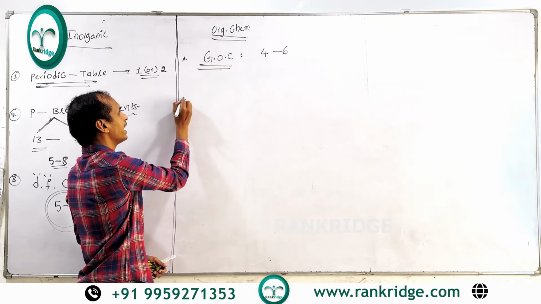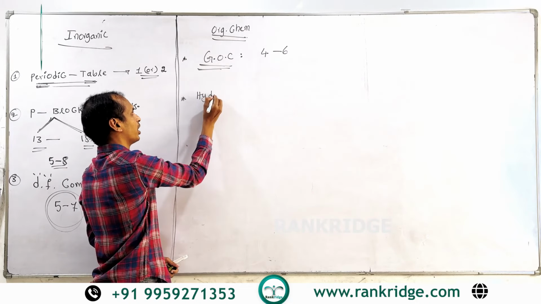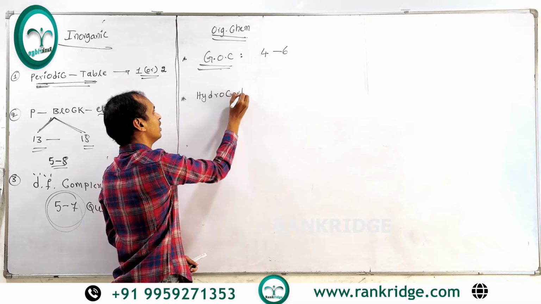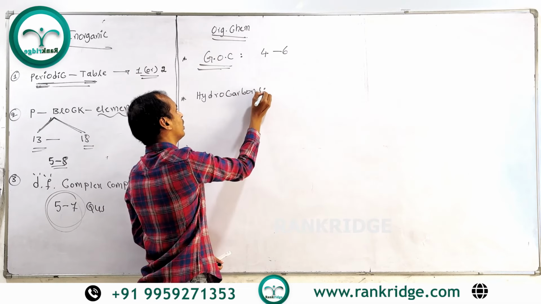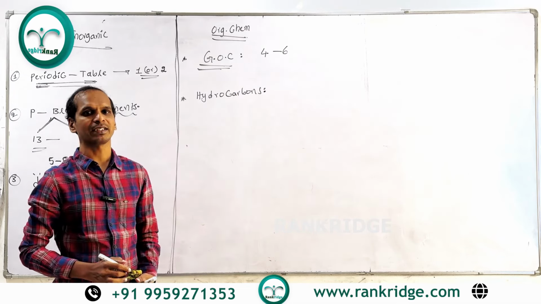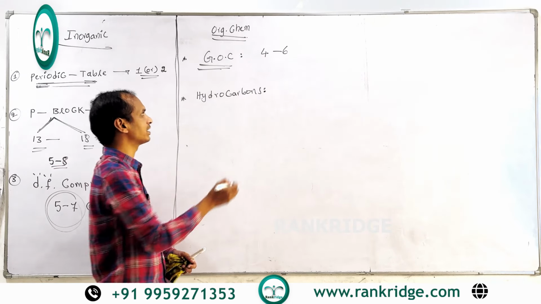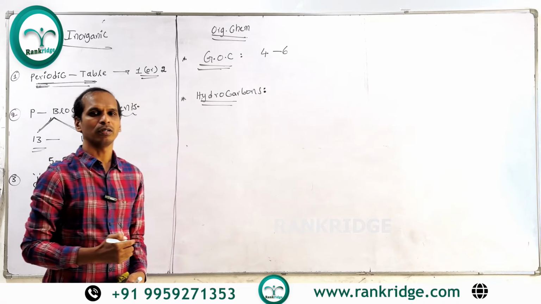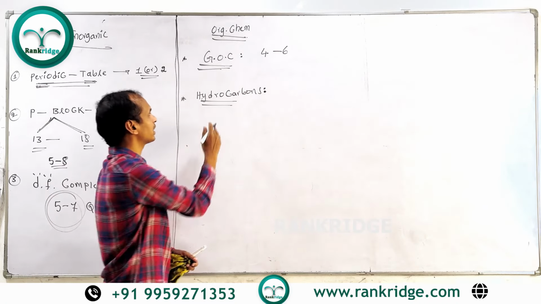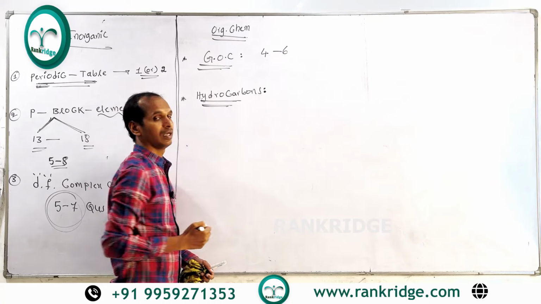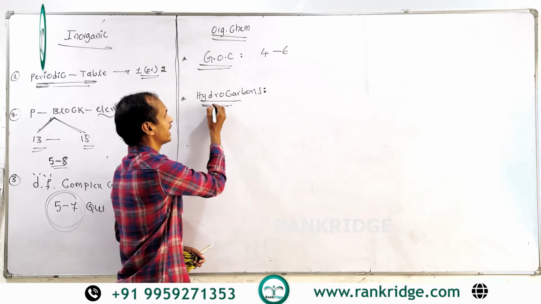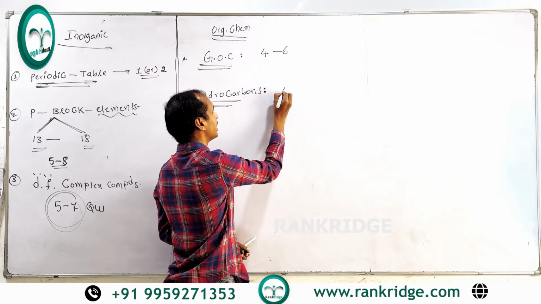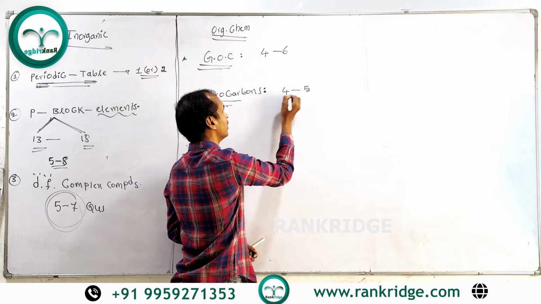Coming to the next part, the hydrocarbons part. In the previous year question papers, 3 to 4 questions came from hydrocarbons, but this year we can expect 2 or more, so nearly 4 to 5 questions are expected.